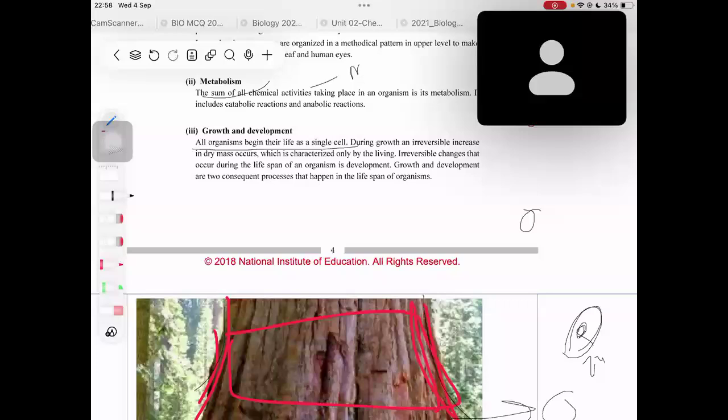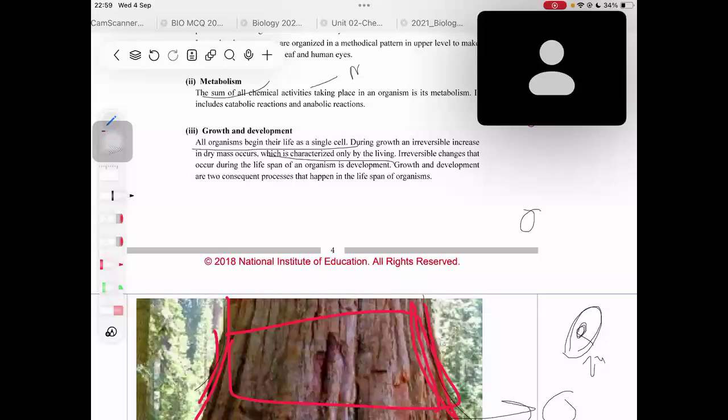During growth, highlight that word, an irreversible increase in dry mass occurs, which is characterized only by the living. So this irreversible increase in dry mass will be present only in living organisms, right? So if I ask you what is growth, it is an irreversible increase in the dry mass, which is characterized only by living. That is the definition of growth, right?